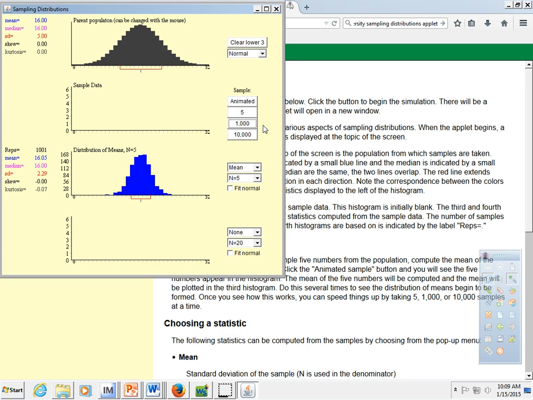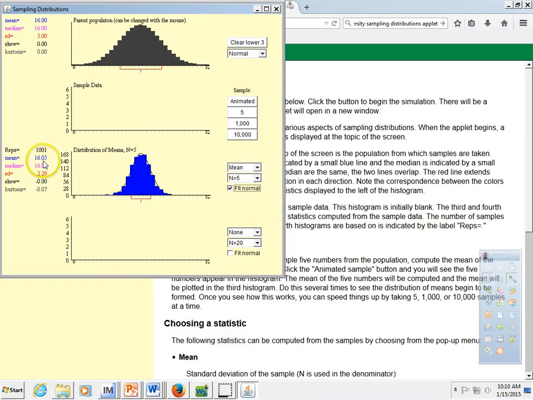So we have 1,001 samples represented in here. How would you describe the shape, center, and spread? Well, the shape, if we try to fit a normal curve to it, looks to be approximately normal. Again, approximately normal. It's not perfect. Nothing's perfect. So this is going to be approximately normal.